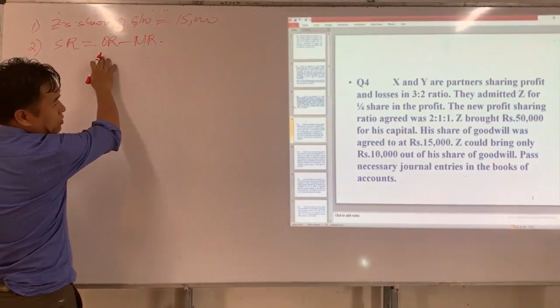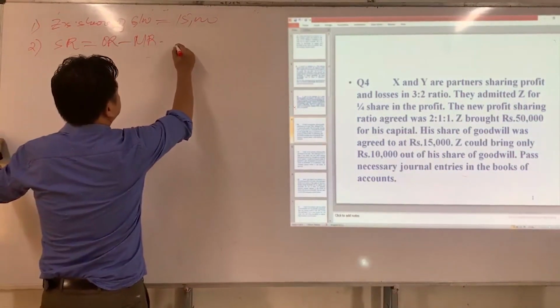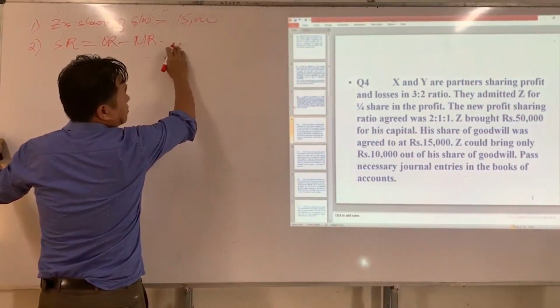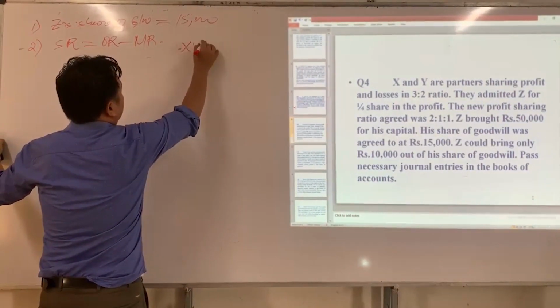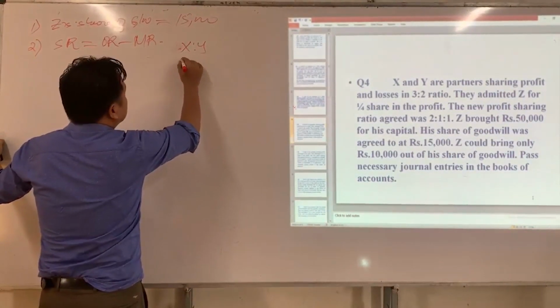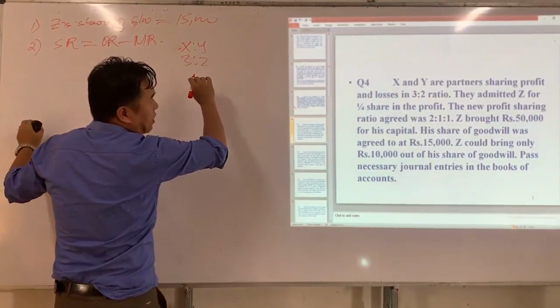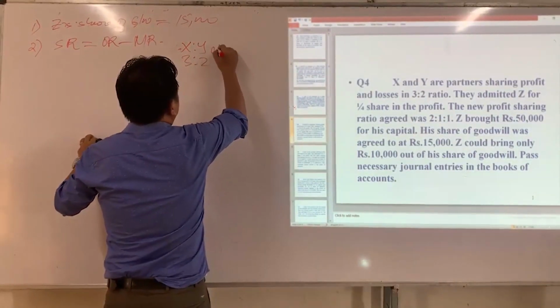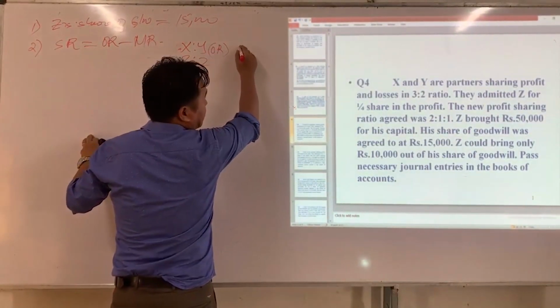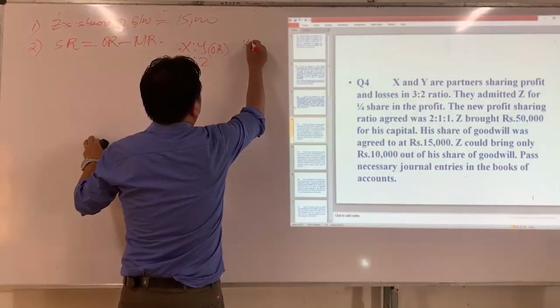Okay, what is old ratio? X and Y's old ratio is 3:2. What is new ratio of X, Y and Z?